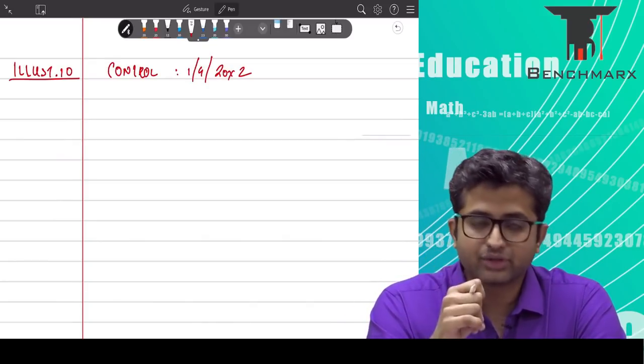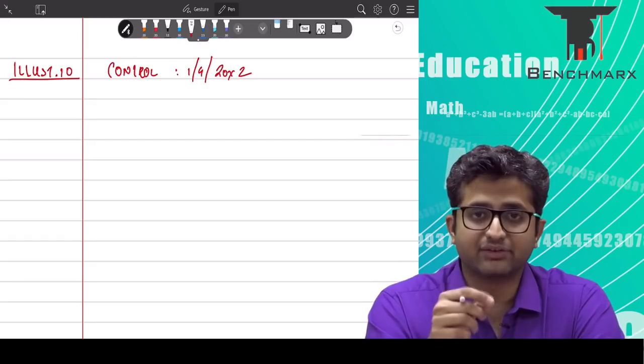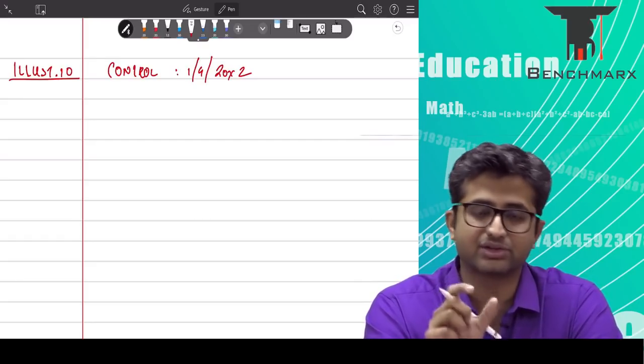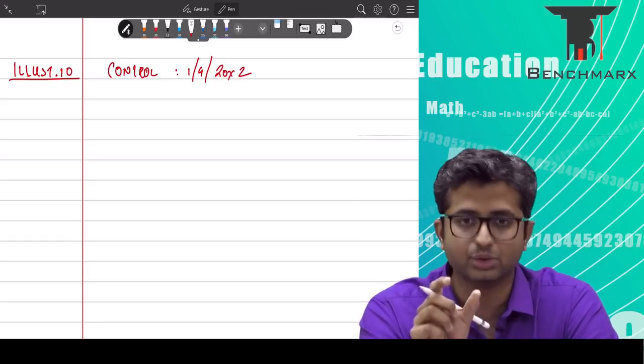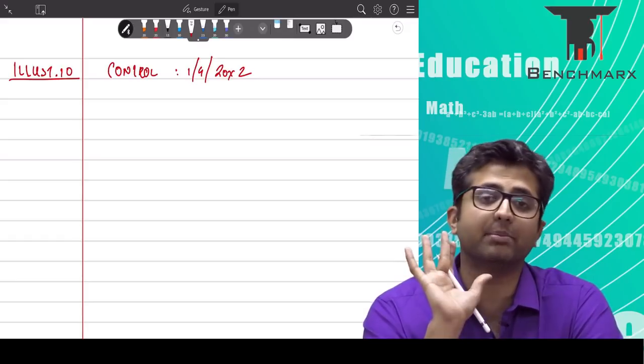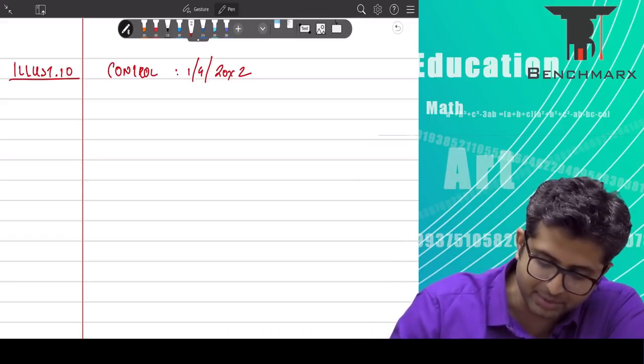So whenever control is acquired, Ind AS 103 says that the existing stake should be recorded at fair value, and any difference due to the remeasurement should be taken to the profit and loss account. So we do that first.